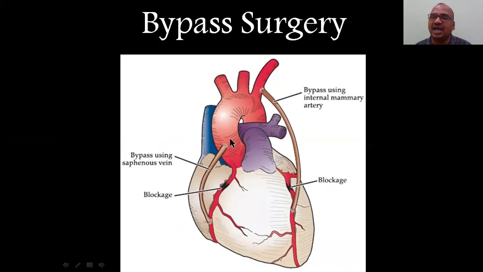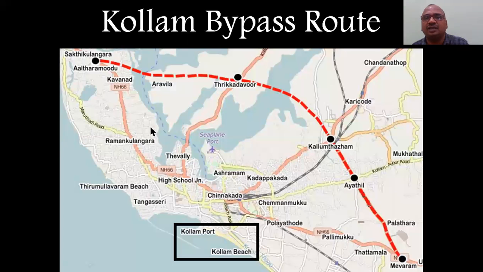They take an extra blood vessel from the leg, or from the hand, but mainly from the leg, and they join from here to here directly. So what happened? Bypass. It bypasses the blockage. Here also, see, one blockage is there, and the doctors made a bypass. That's why this is called a bypass. So in our concept, it bypasses the liver, bypasses the first pass, just as here it is bypassing the block. This is a bypass route.